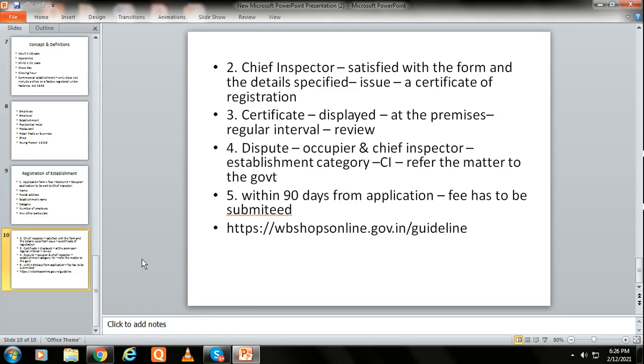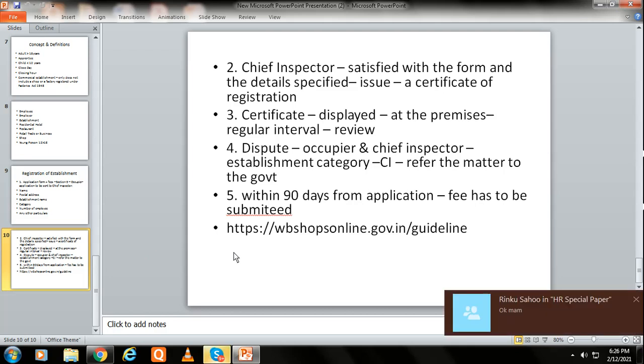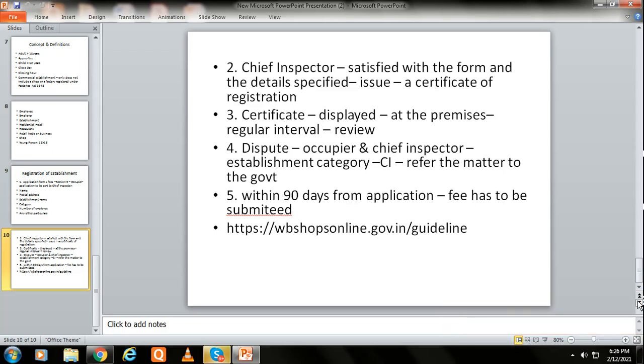The registration certificate shall be prominently displayed at the establishment and shall be renewed at such interval as prescribed. So once an organization receives any certificate, it can even be a trade license certificate, it needs to be displayed at the place of the trade. Here this is the Shops and Establishment Act certificate, showing that an organization is registered under the Shops and Establishment Act. So that certificate has to be prominently displayed at the establishment, and renewal needs to be done at whatever interval is prescribed.